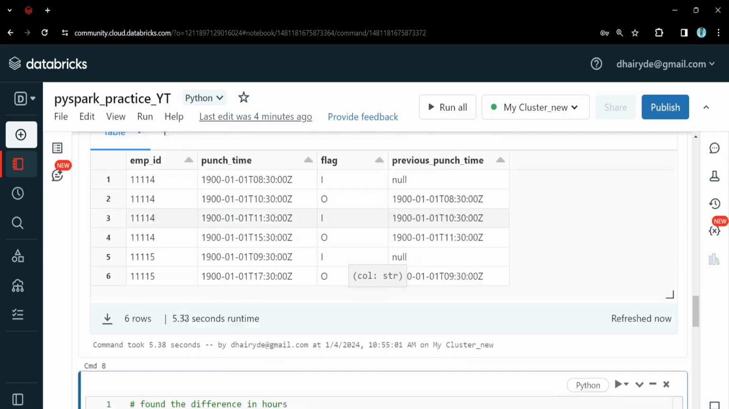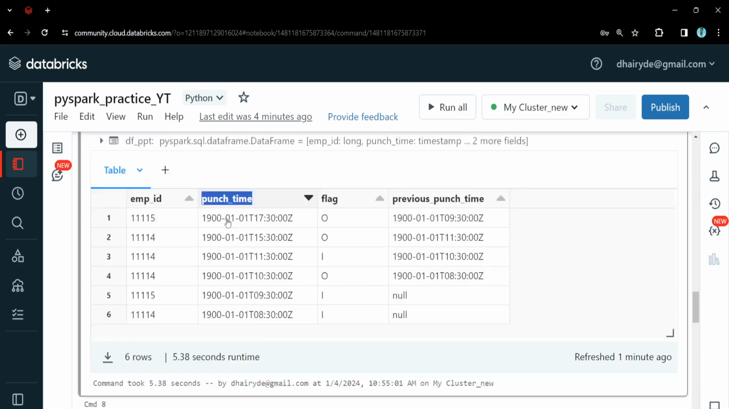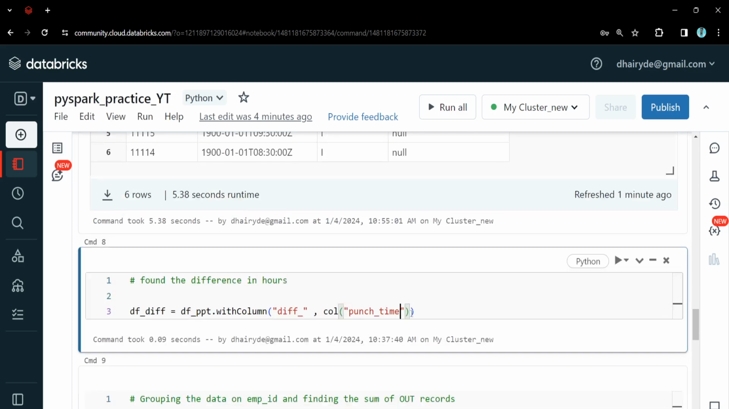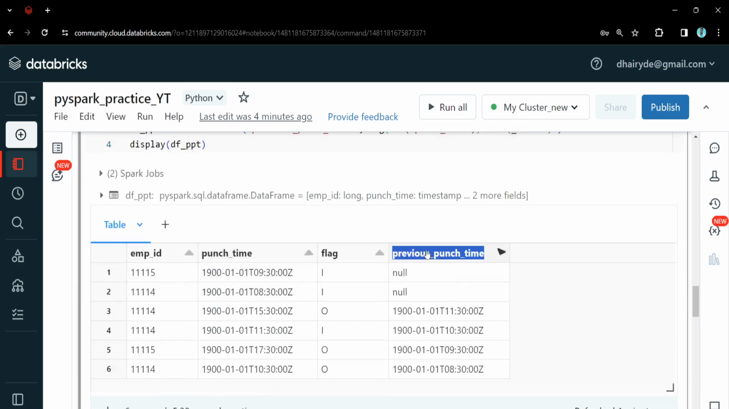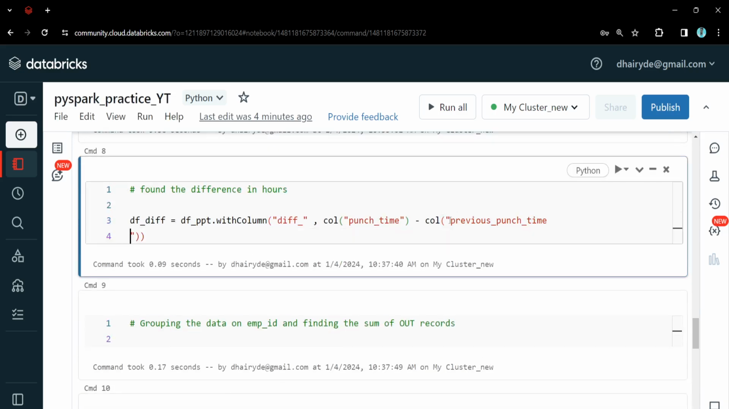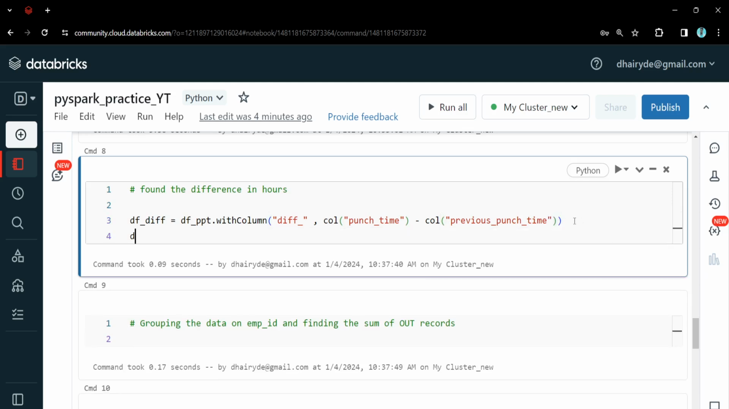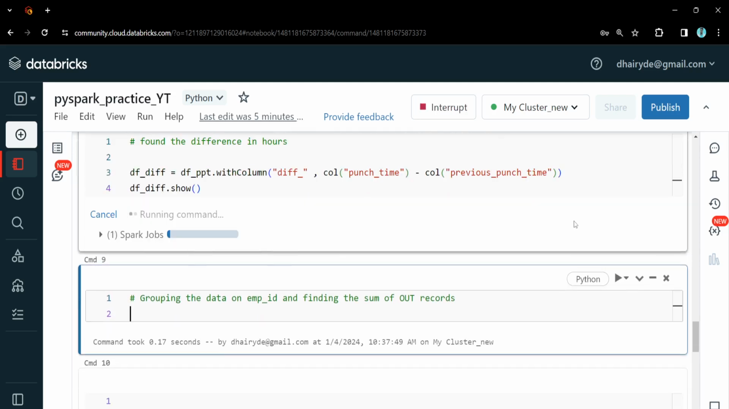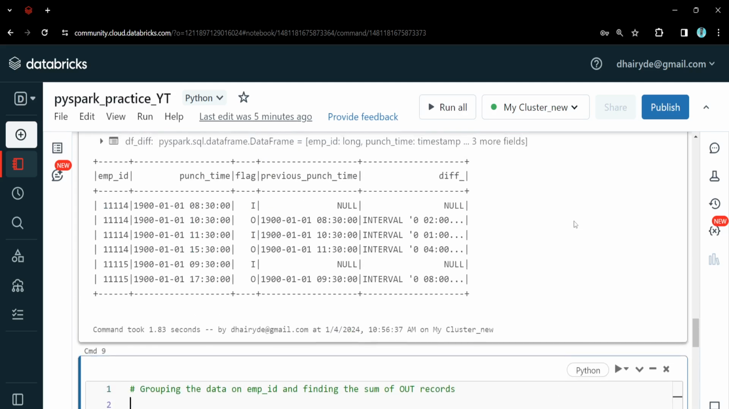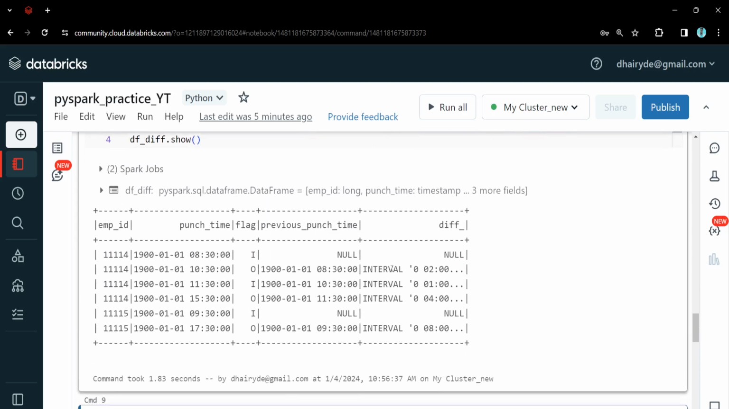Then we need to find the difference between these two columns. So let's write col of punch time minus previous punch time. Let's import this also. Okay, so we have these two columns, and let me run this and I will show you. Dot show, let's use show only because I'm used to it. Let me run this. Now you can see the difference is like this. It is an interval object.